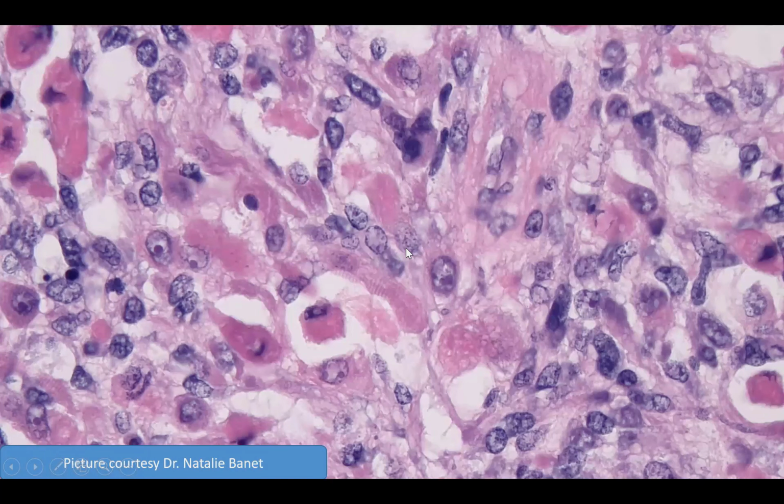The sarcomatous component may show heterologous differentiation. For example, in this figure, we can see rhabdomyoblasts with abundant eosinophilic cytoplasm. We can even see striations that are suggestive of skeletal muscle differentiation. This is an example of heterologous differentiation seen in carcinosarcomas.